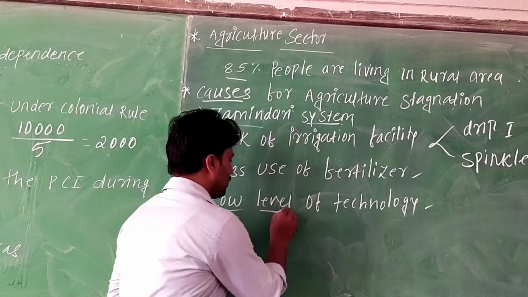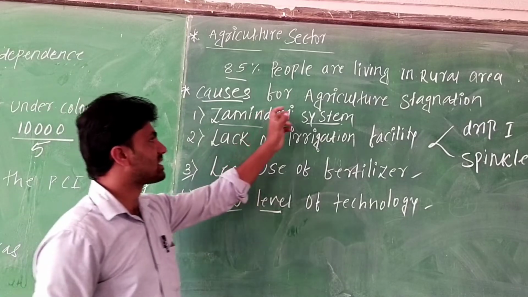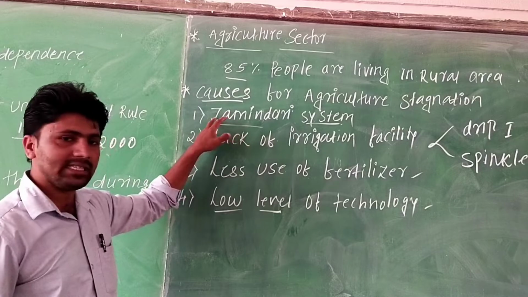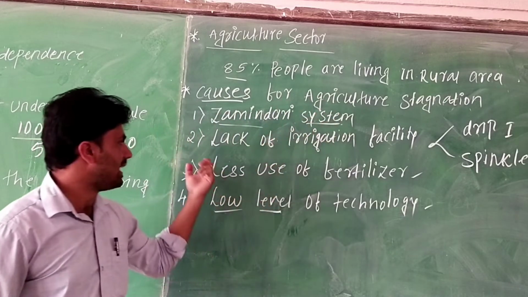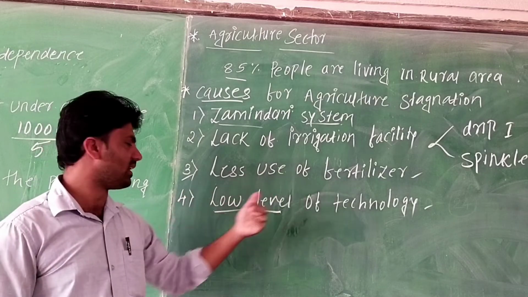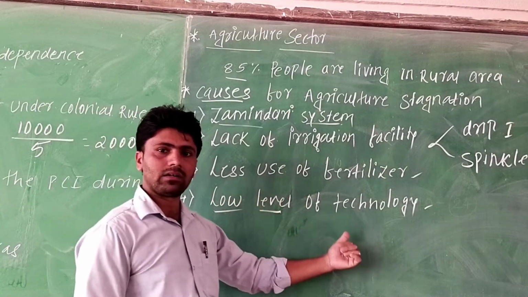So these are the four important reasons for the stagnation of the agriculture sector in the British period. First is the zamindari system. Second is lack of irrigation facility. Third, less use of fertilizer. And fourth, low level of technology.